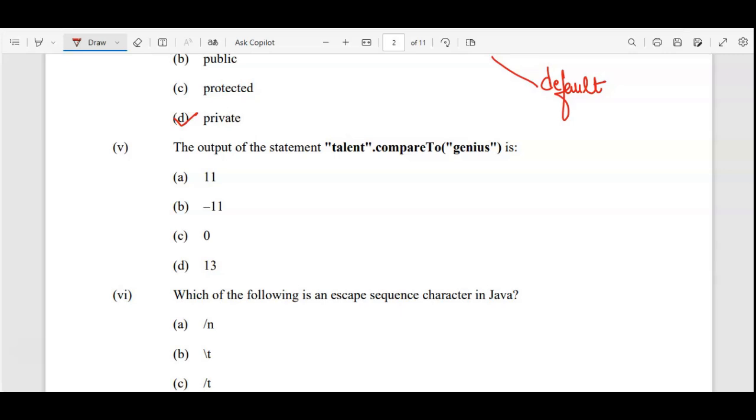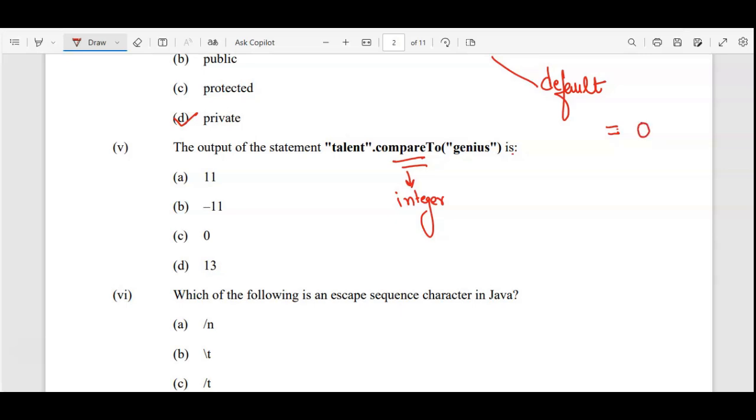Now moving to the next question, the output of the statement "talent".compareTo("genius"). The compareTo function is again from the string chapter, and this function will return one integer value. If you remember the three conditions: if both strings are equal, it will be 0.